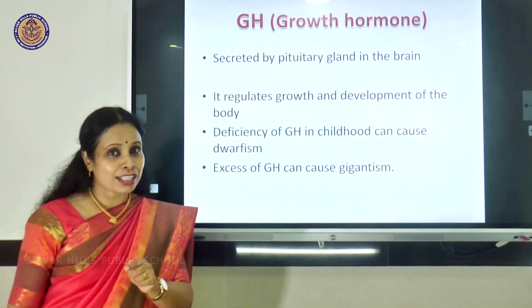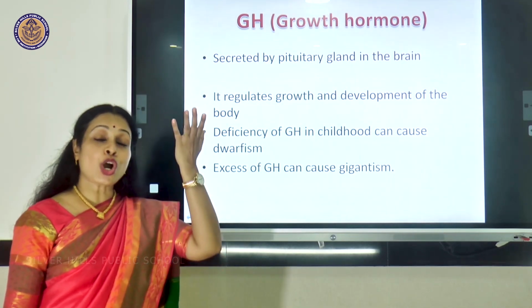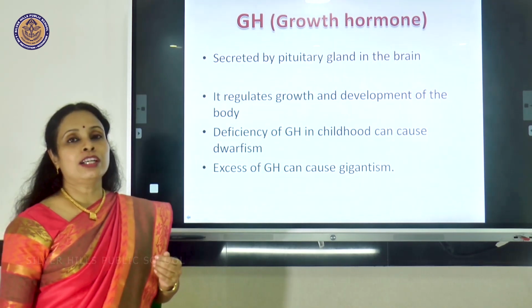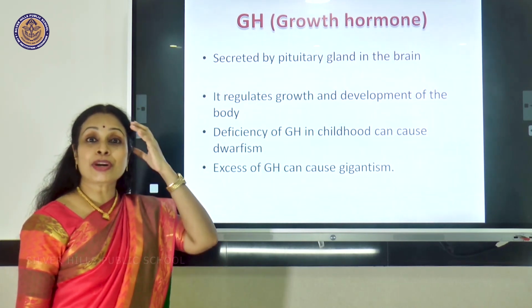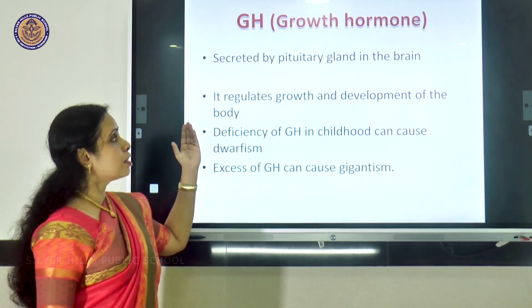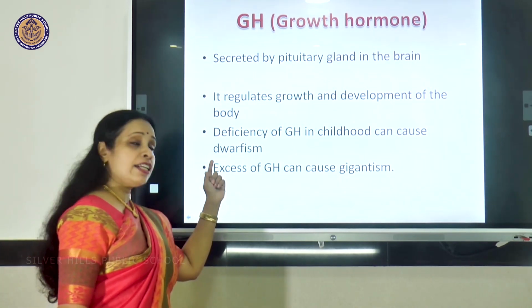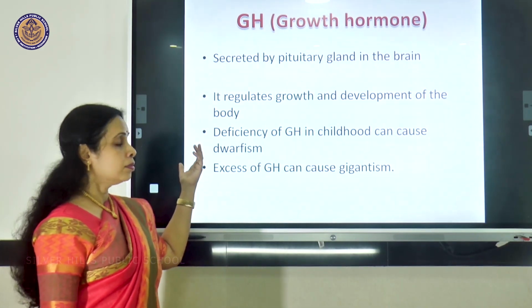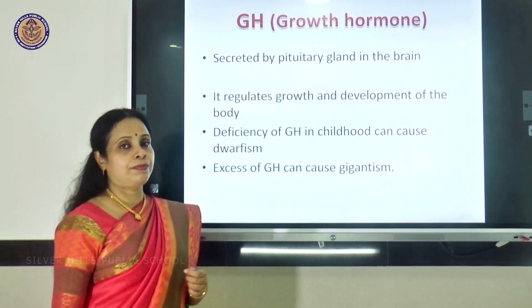You were not of this size when you were in first standard. You were very small then. How did you grow taller, bigger, stronger? That's because of the growth hormone, GH, which is secreted by the pituitary gland in the base of your brain. And what's the function of GH? It regulates growth and development of the body, and deficiency of GH in childhood can even cause problems like dwarfism. Too much of that is also bad because you have a problem called gigantism.